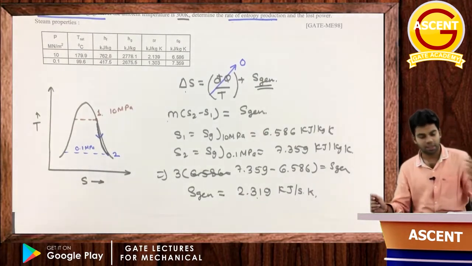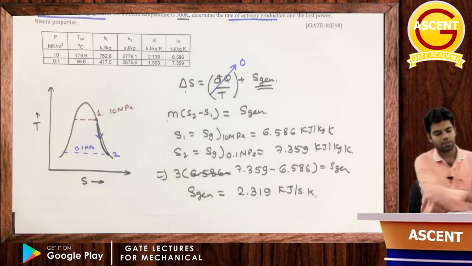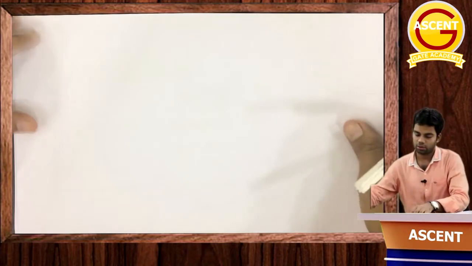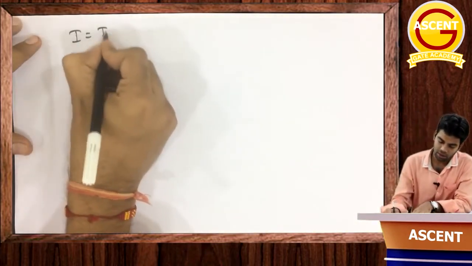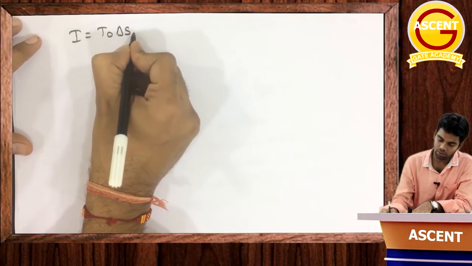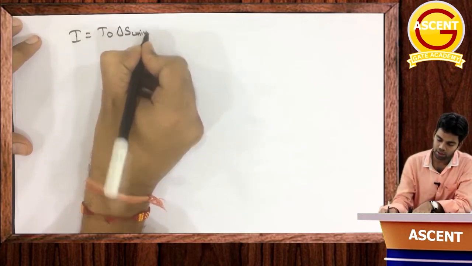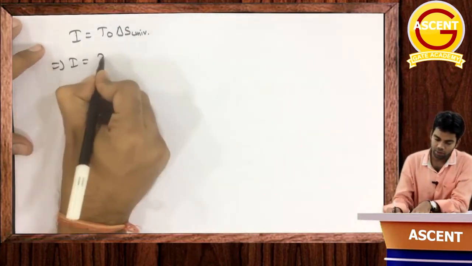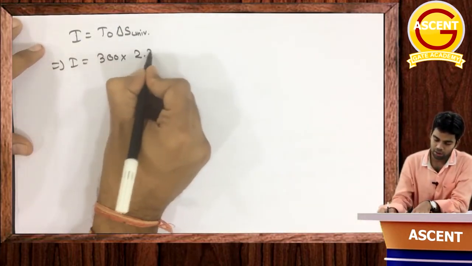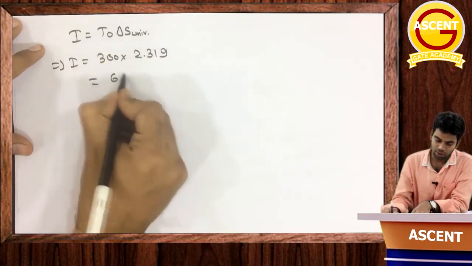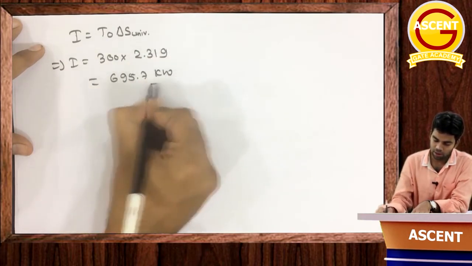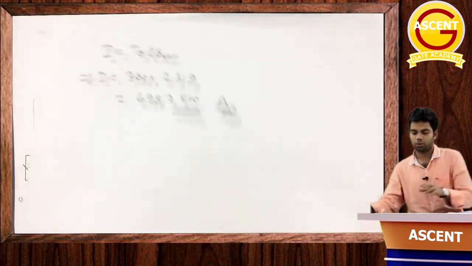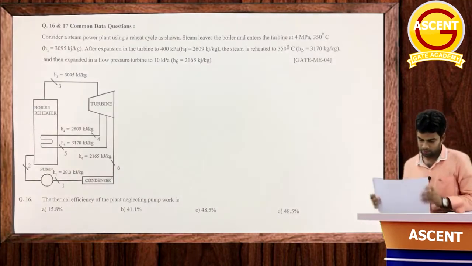The second thing is to determine the lost power. Lost power is nothing but irreversibility. So how can we determine the irreversibility? As we know, irreversibility I is nothing but T naught into del S universe, and del S universe is nothing but entropy generation. So just put the value: I will be equal to T naught, which is 300, into entropy generation 2.319, so this will be equal to 695.7 kilowatt. Answer. This is the lost power. Irreversibility is nothing but lost power. Clear or not? Okay, next question.